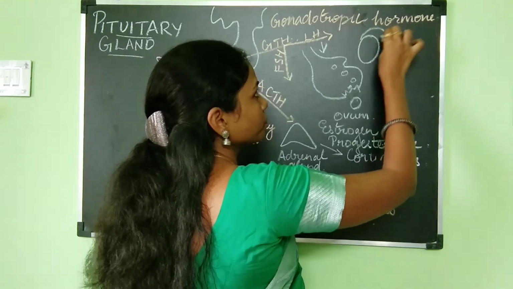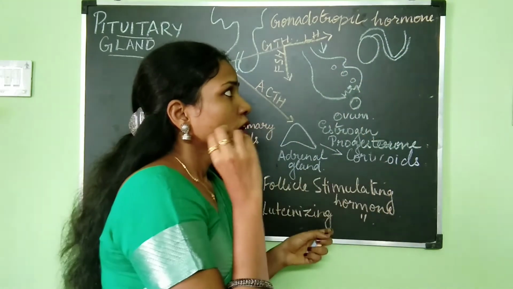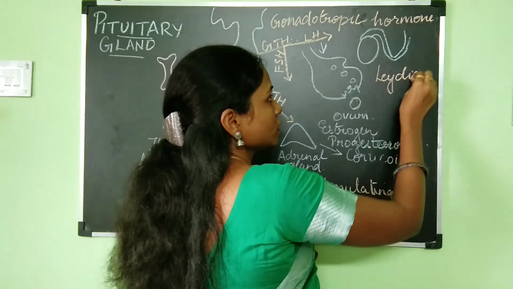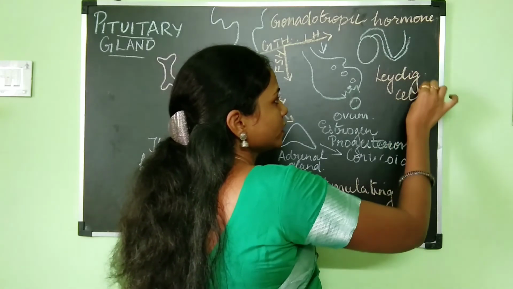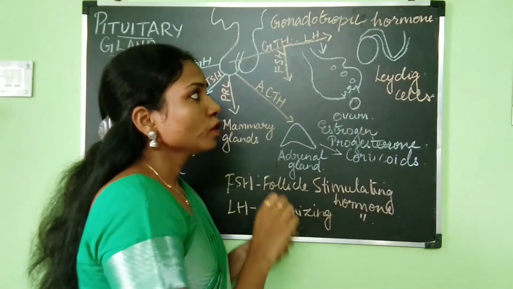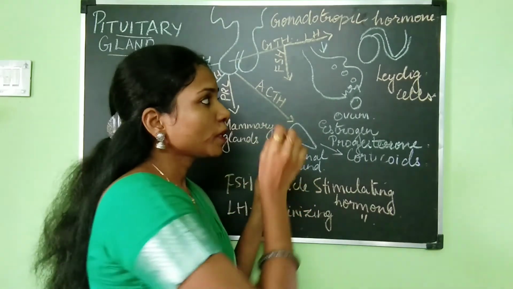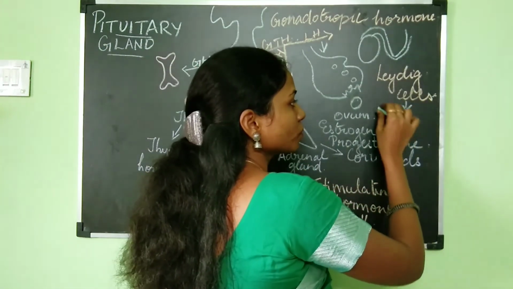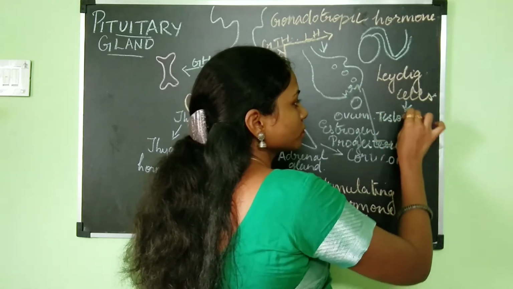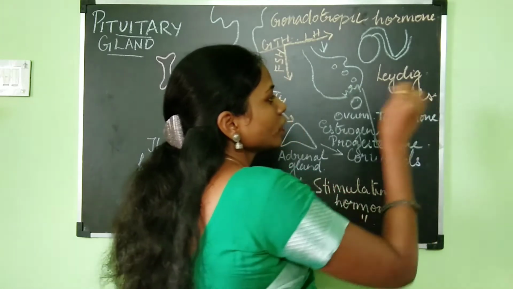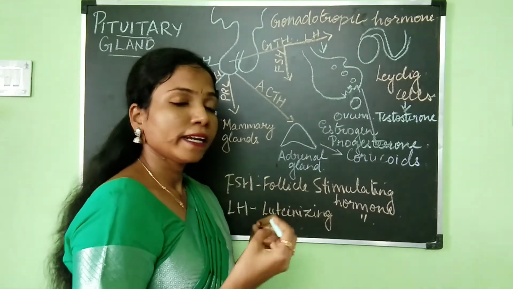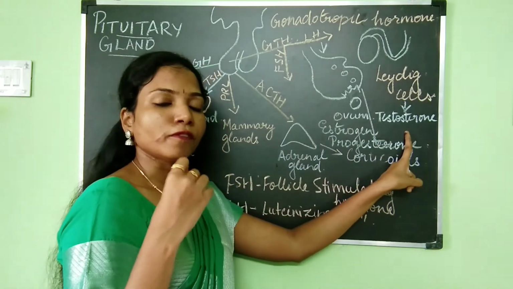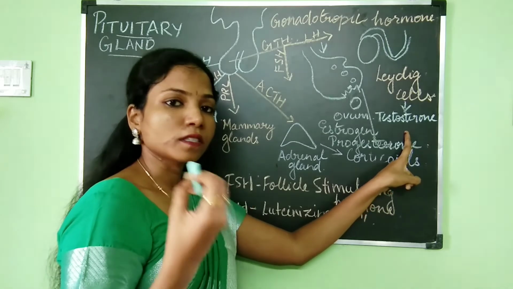So in the testis there will be cells which are known as the Leydig cells. Okay. So testis has got cells which are known as the Leydig cells. So this LH hormone will act on the testis, especially the Leydig cells, and it will make the Leydig cells produce the hormone testosterone. This hormone also is important for the development of secondary sexual characters in male.